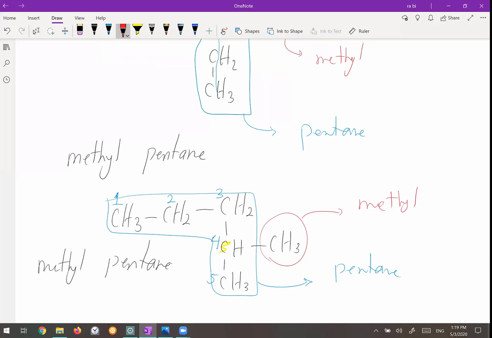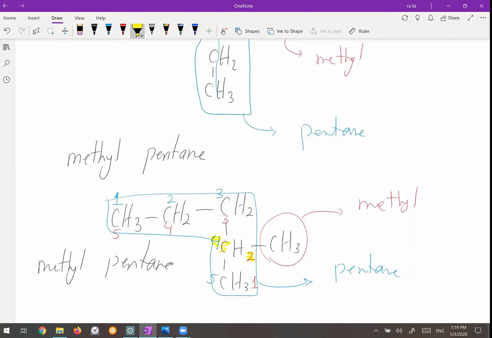Or I can number it from the bottom. This is carbon number 1, then it becomes carbon number 2. This one becomes carbon number 3. This one becomes carbon number 4. This one becomes carbon number 5. Okay, so if the blue one is the system of numbering, the branch is connected to carbon number 4. But if I choose the red one as the numbering of the parent, the branch is connected to carbon number 2. We have to choose the numbering system in which the branch receives a smaller number.